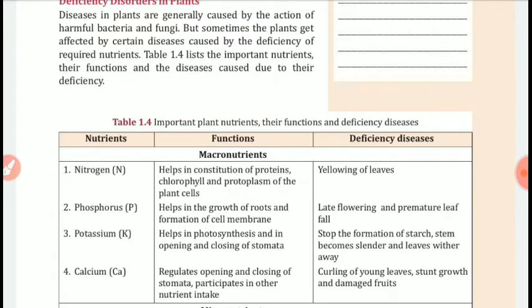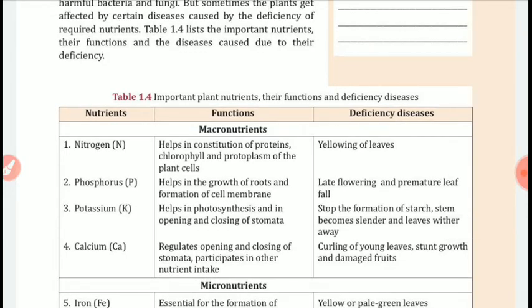Nitrogen is a macronutrient and it helps in the constitution of proteins, chlorophyll and protoplasm of plant cell. Deficiency disease would be yellowing of leaves. Leaves of the plant would become yellowish. Phosphorus helps in growth of root and formation of cell membrane. If the plant is deficient of this mineral, then late flowering and premature leaf fall.